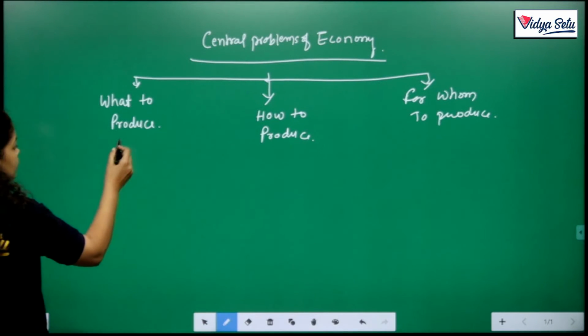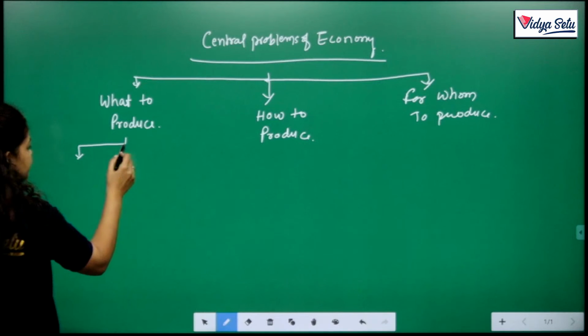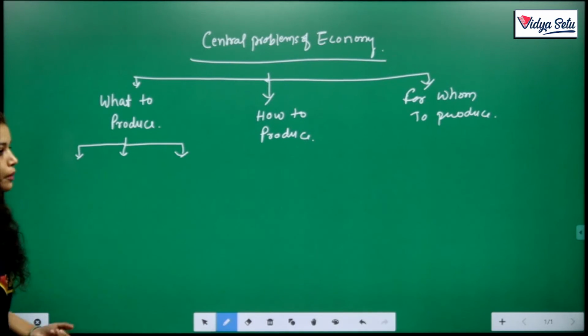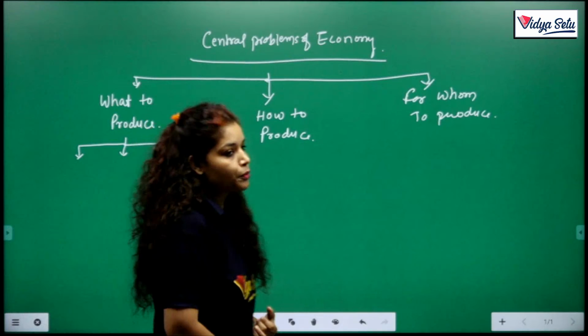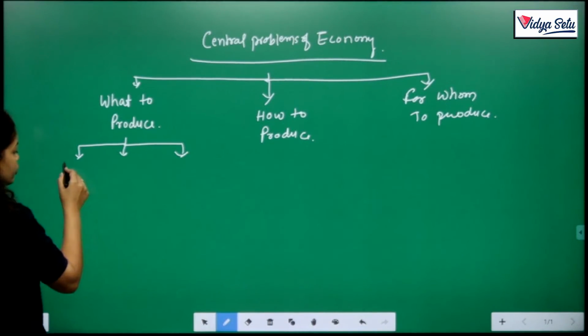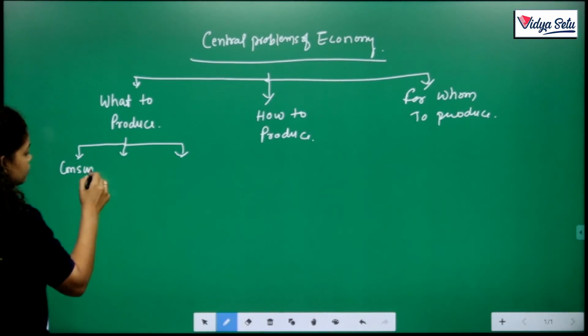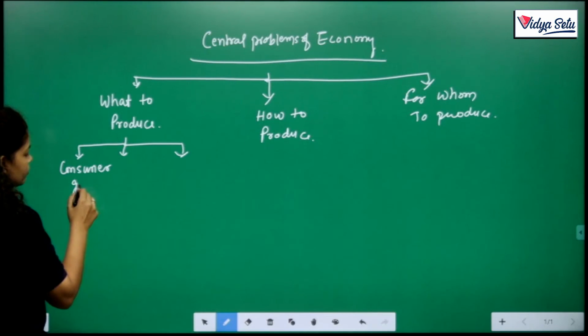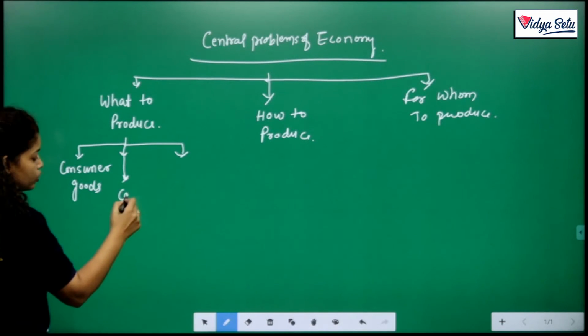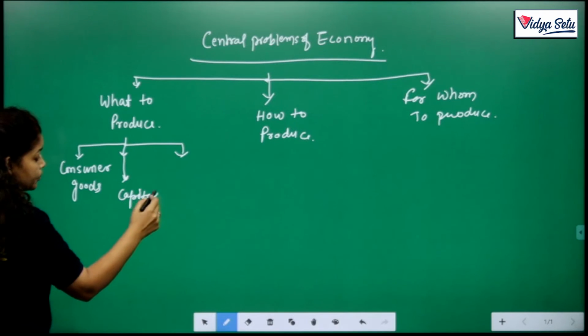What to produce? Every nation faces the problem that first, do we produce consumer goods for consumption purposes, or do we produce capital goods for further production?